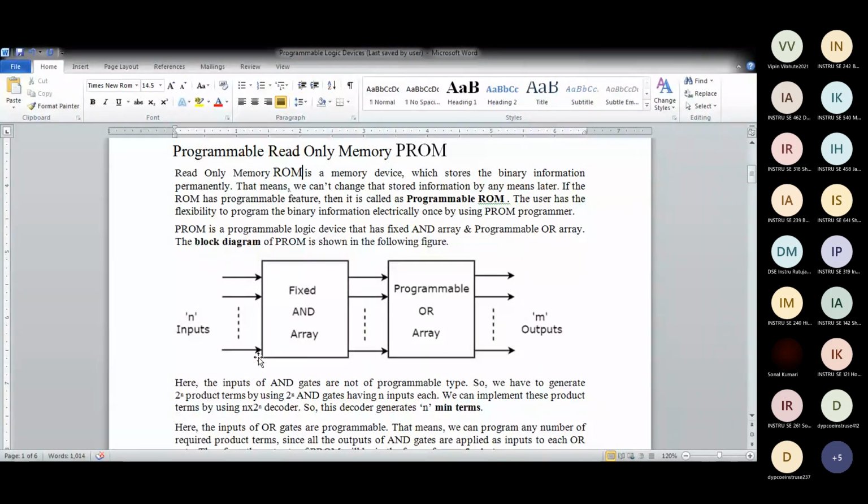Now they are showing 4 outputs, 3 outputs here, M outputs. I want only 1 output, so 2 outputs.